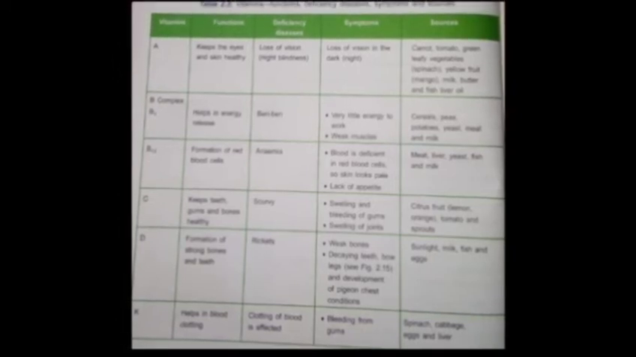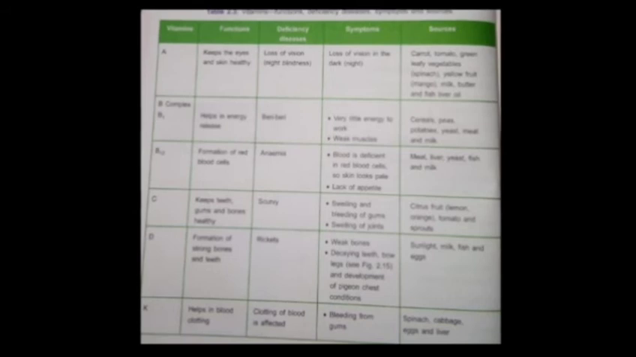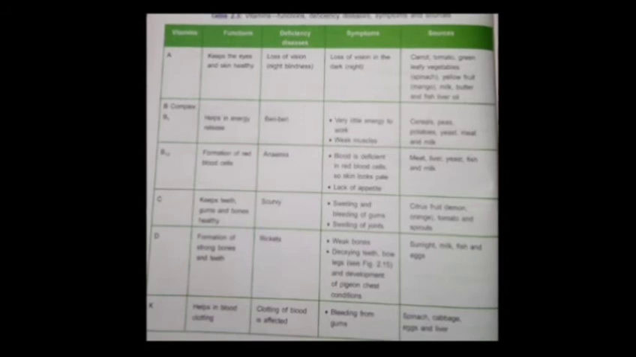In front of you, a table is shown which shows the deficiency of different vitamins and what kind of disease each is causing. We have deficiency of vitamin A causing night blindness, where the person has loss of vision in the dark, or we can say night. To cure night blindness, or the deficiency of vitamin A, he should include vitamin A rich sources in his diet. That means he should have carrot, tomato, green and leafy vegetables like spinach, then milk and fish, which are a rich source of vitamin A.